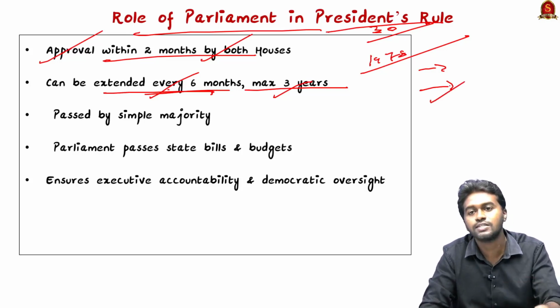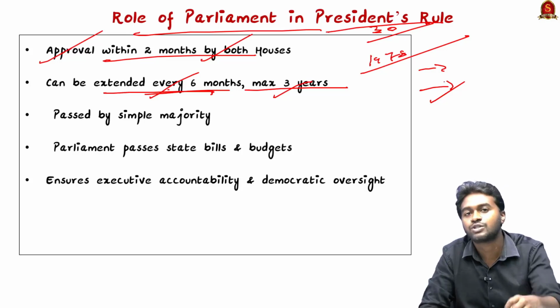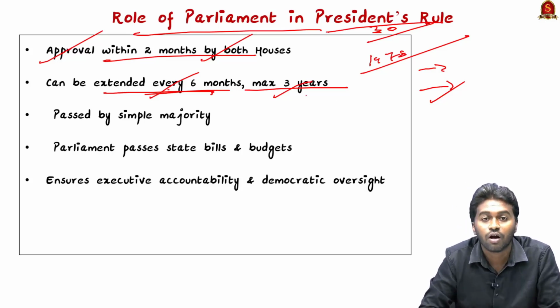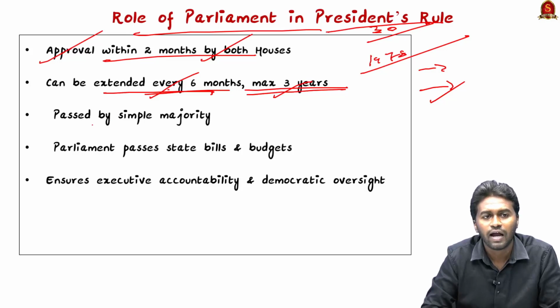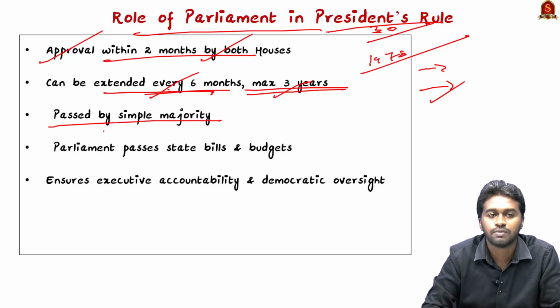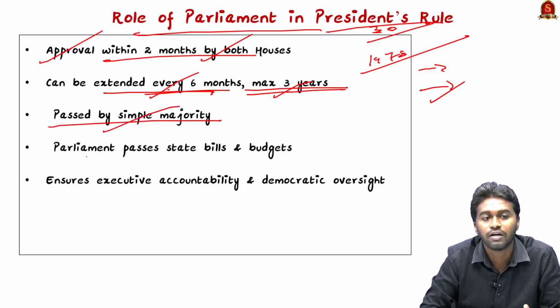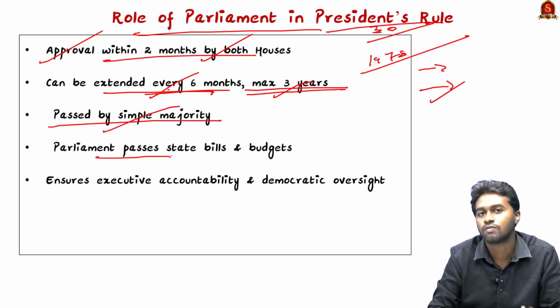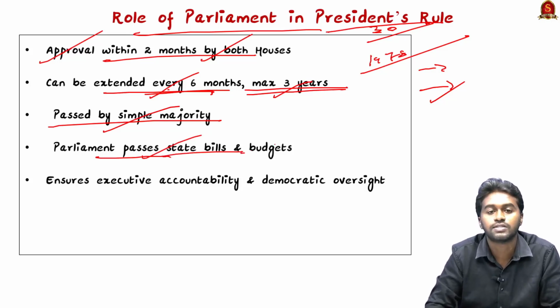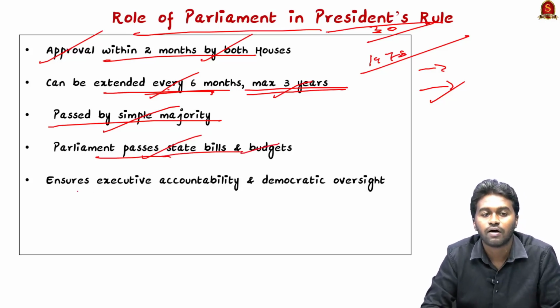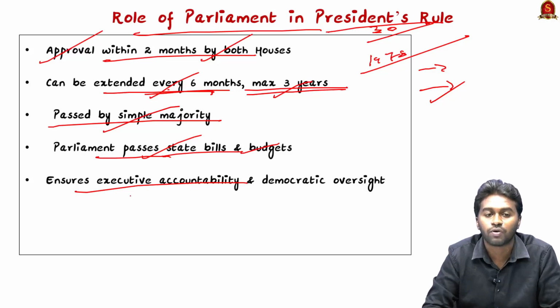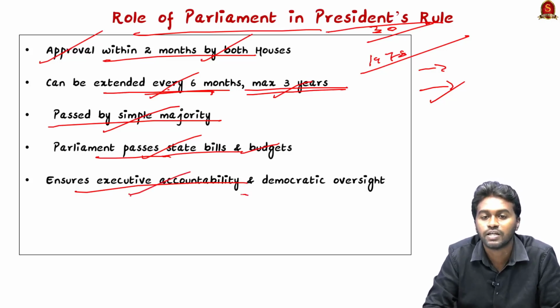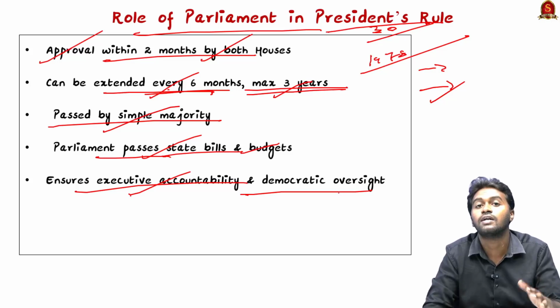So in such a case, the President's Rule can be extended in the state, and that cannot be more than 3 years. And the extension can be passed by a simple majority. Please note this. And what happens? We know that the Parliament will take control of the state legislature. Therefore, the Parliament will pass the state bills and the budgets, and will also be responsible for ensuring executive accountability and democratic oversight in the state until the state returns to normal.